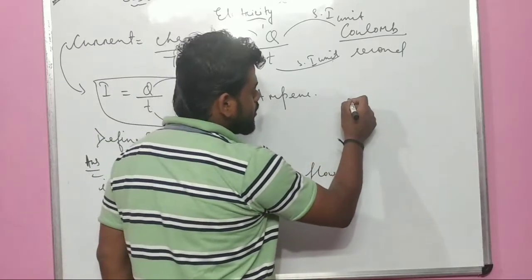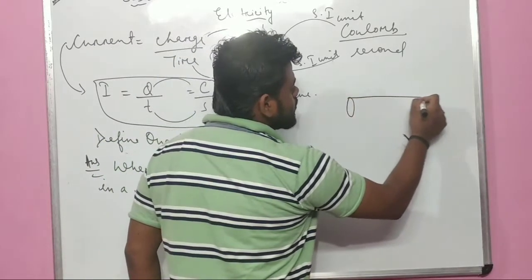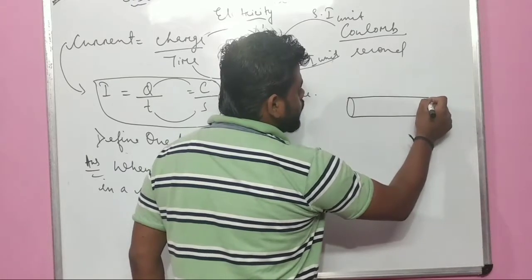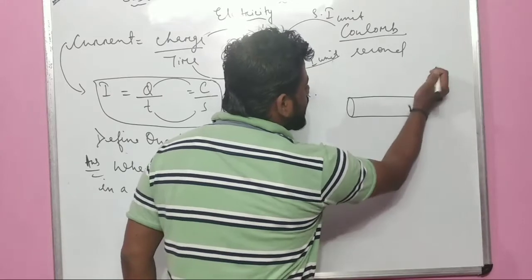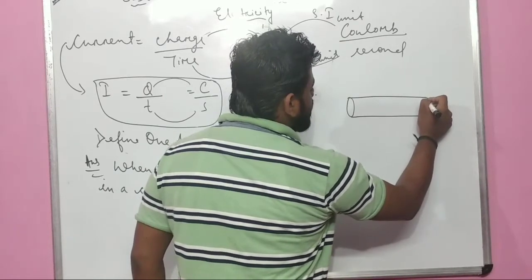Let's say it is a wire. Now which wire? It is a copper wire. Let me say any wire, a conductor.